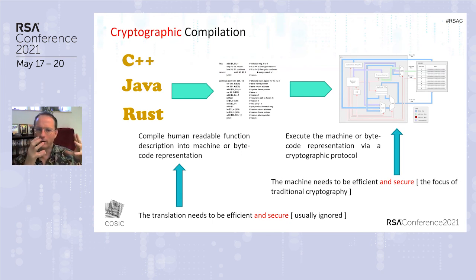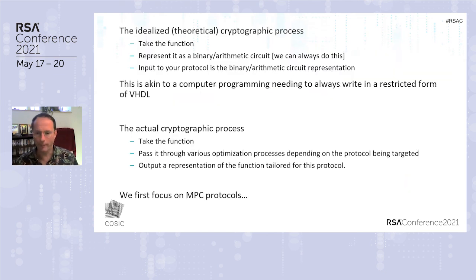Whereas the translation from the higher-level viewpoint of the function into a representation which the protocol can ingest, that's ignored. Usually in cryptography, we ignore that. And what we're going to do in this talk is look at it and show why this is important, and why we need to consider this as a first-class cryptographic object, and not just worry about protocols, but also worry about function representations.